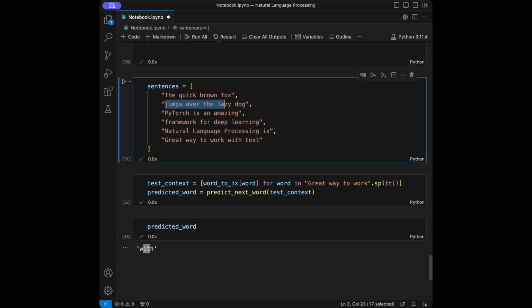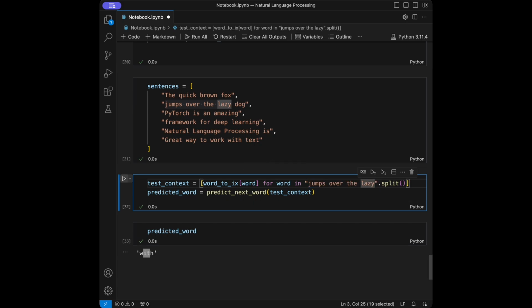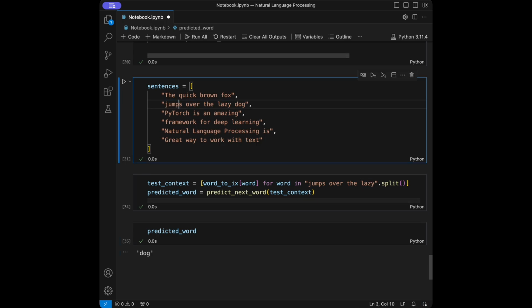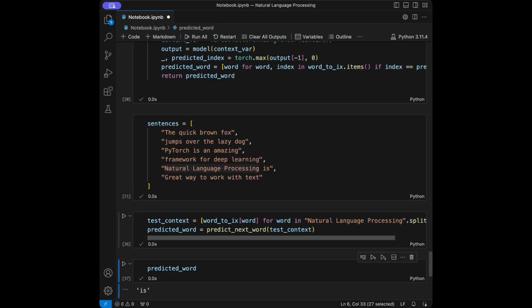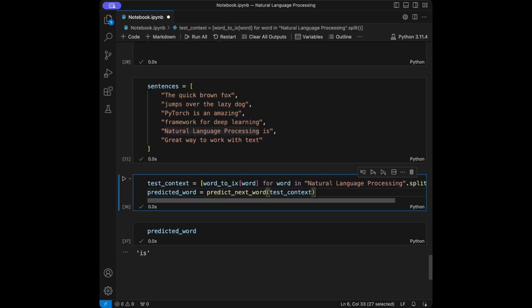Let's also check this one. Like jumps over the, and let's test our model with the final sentence. Great, we get the dog. So we can just do another thing like natural language processing is, and let's see if we get the is. Great, so it's working smoothly. So that was all for the coding part.